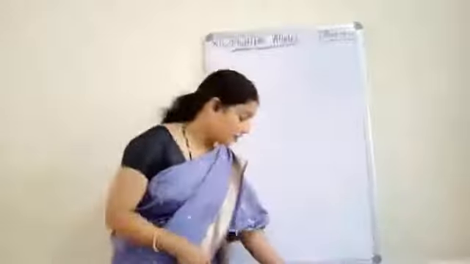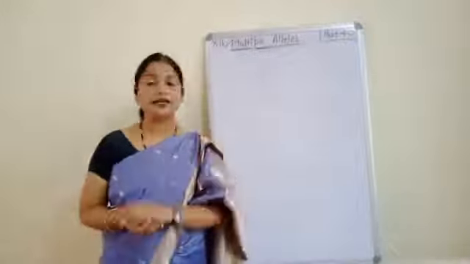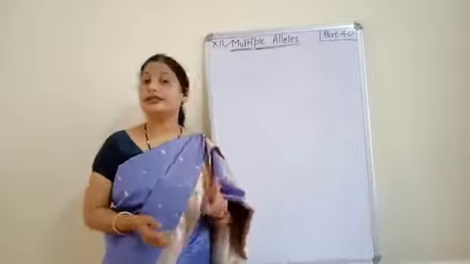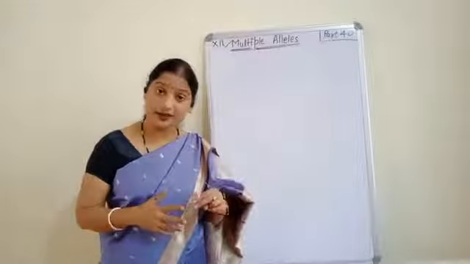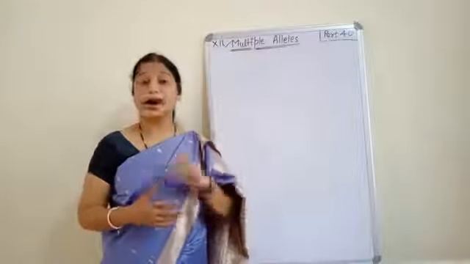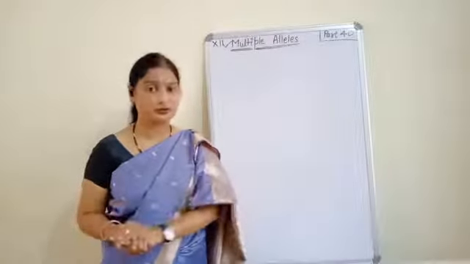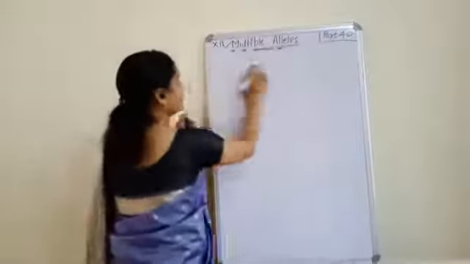We all know that most of the genes occur in two alternative forms. And these two alternative forms represent the same trait. And these two alternative forms are present on the same locus of a homologous chromosome. So we have three things here. Number one, that is genes